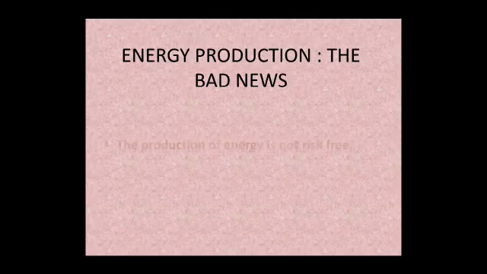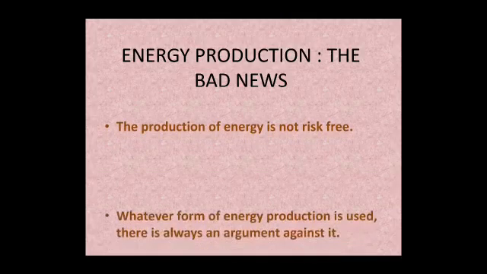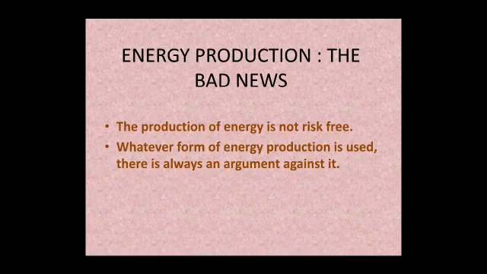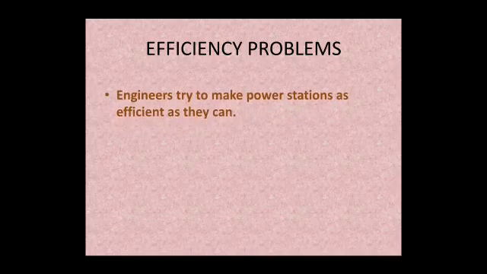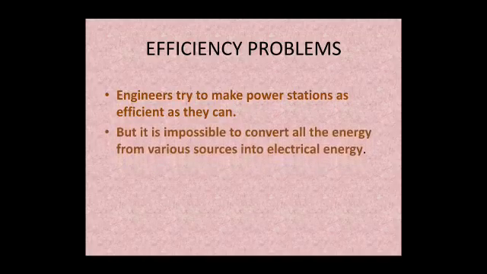The production of energy is not risk-free. Whatever method we use for electricity generation has its own negative impacts. Among them, the most important disadvantage of power stations is the efficiency problem. If the input energy from the source is completely converted into electrical energy, we say that the power plant is 100% efficient. Engineers try to make power stations as efficient as they can, but most of the time this becomes impossible.